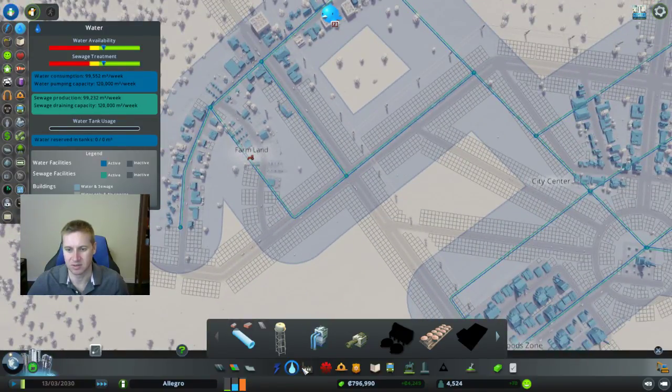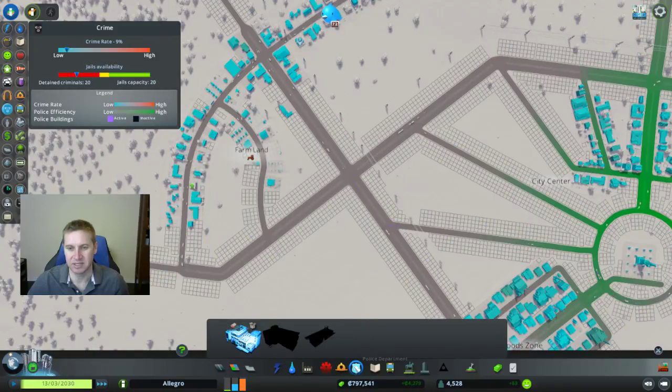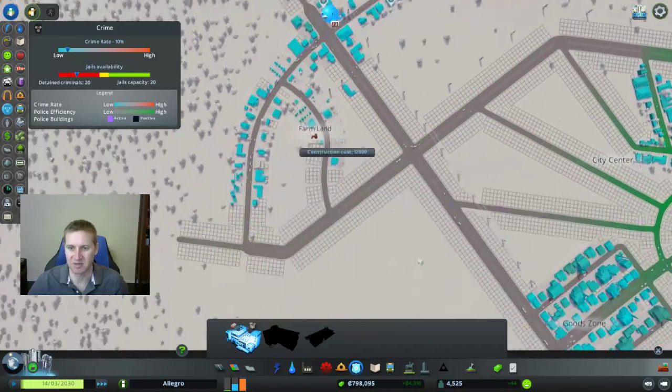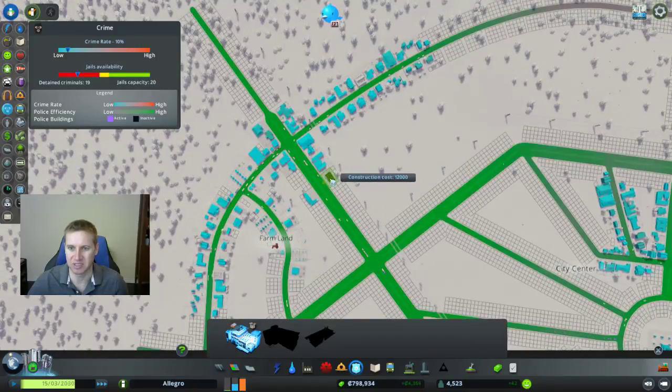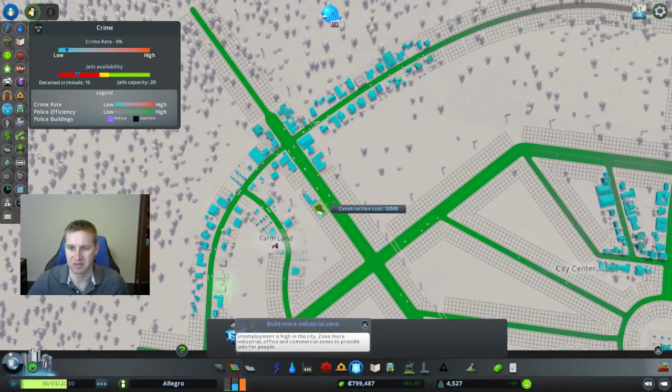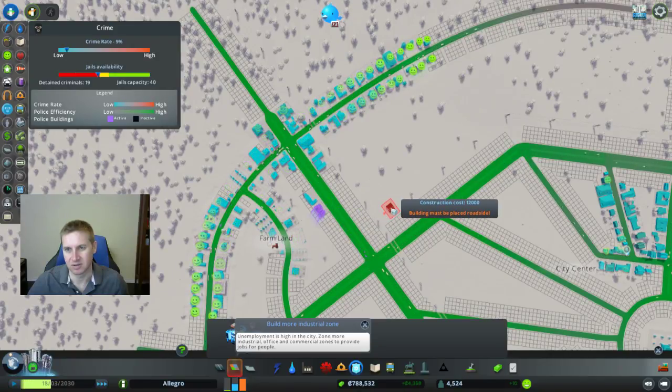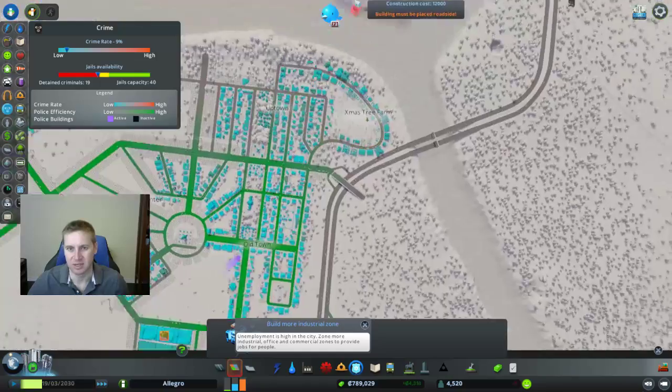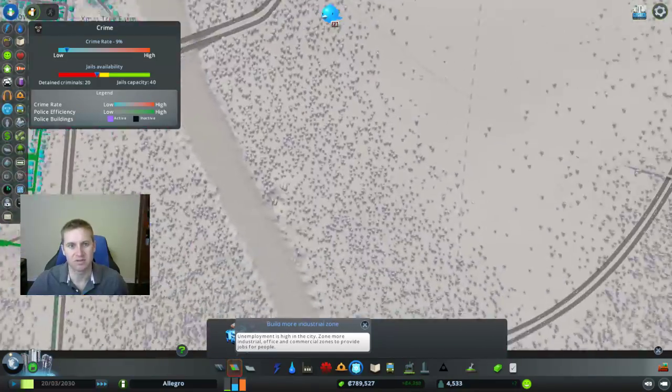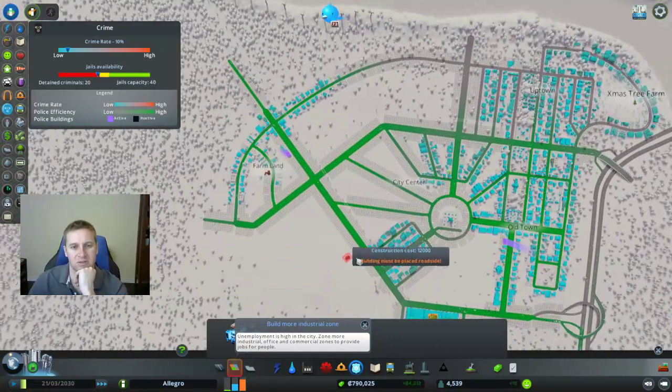All right. And finally, let's look at police. Same thing, there was no police station over here. So let me add a police station. That's great. And where's my... oh wow, this is bad.